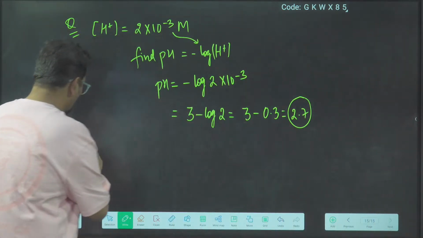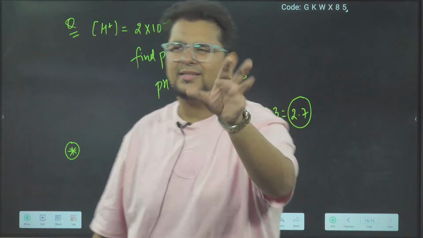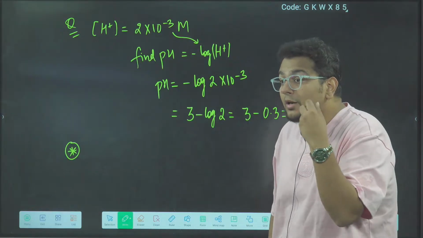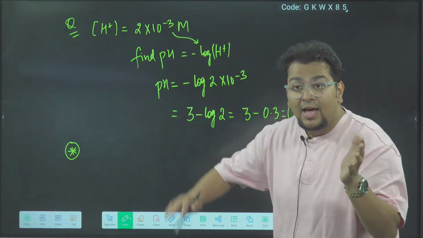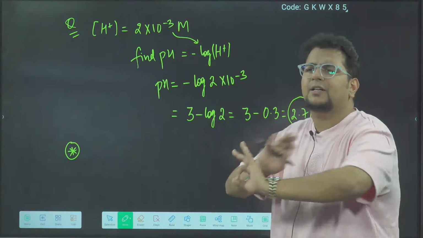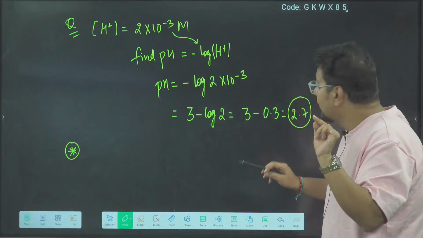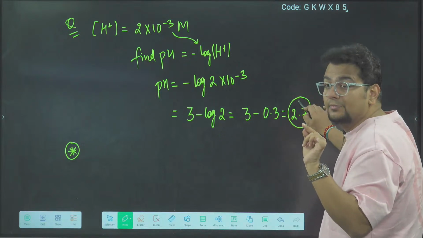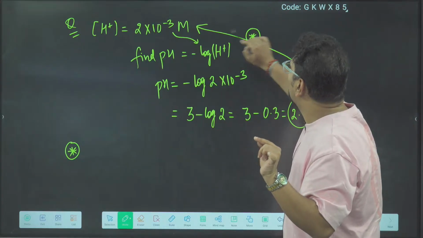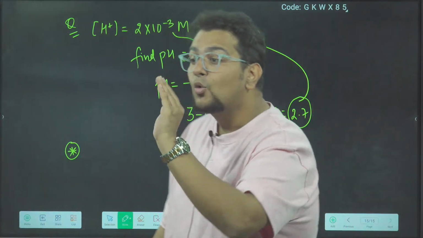Now I have to teach you. Are you realizing minus log x 10 power minus y is not very difficult? What we have to learn now. Now comes the real game. Now everyone focus, next 5 minutes properly. A little bit of practice we will do, and after that enjoy. Understand, we have to learn that if 2.7 is given, how to get this value. We have to learn the backward question.